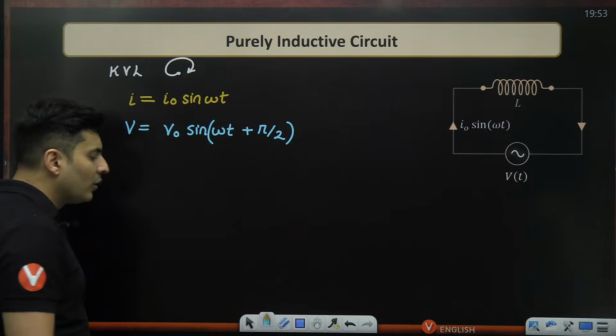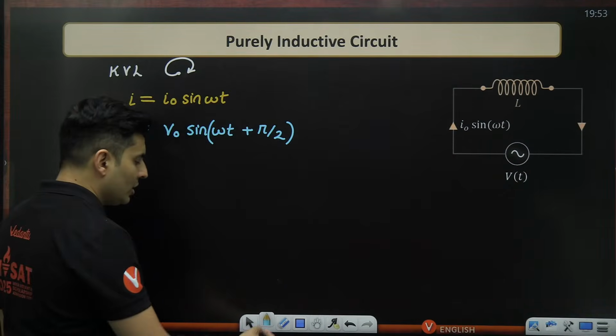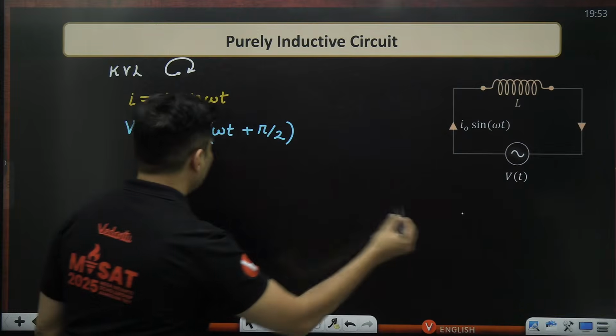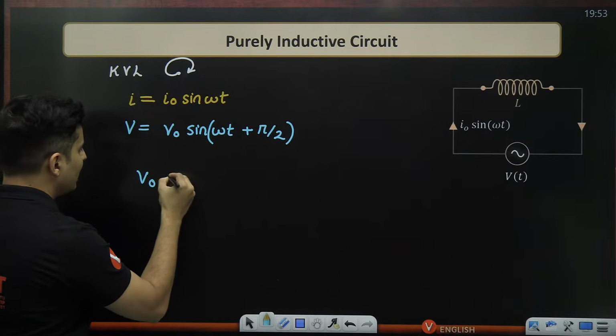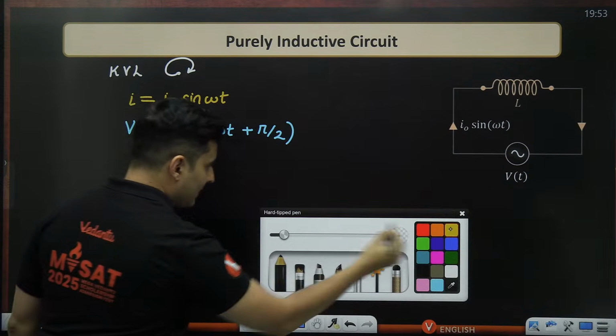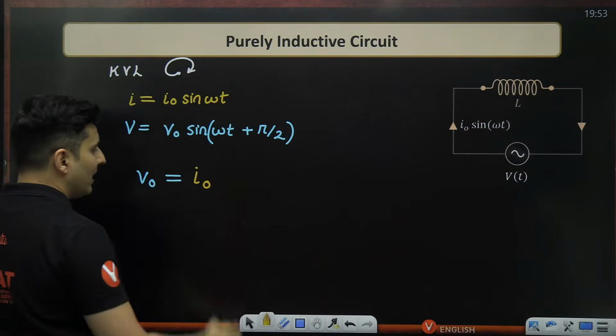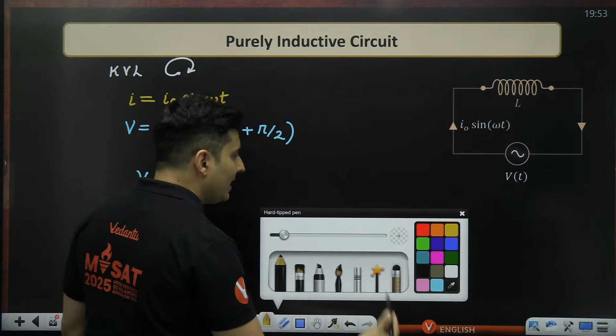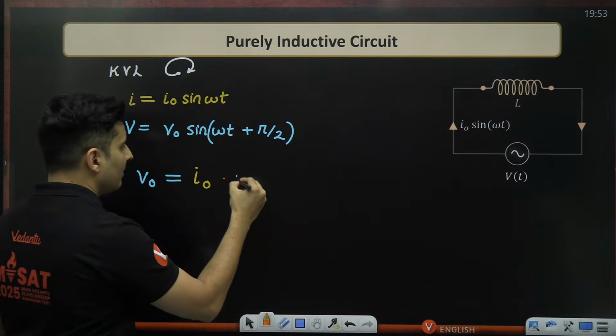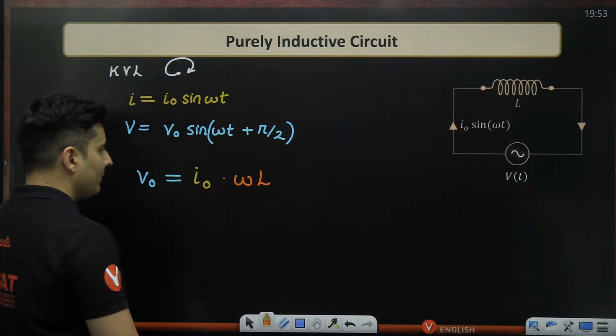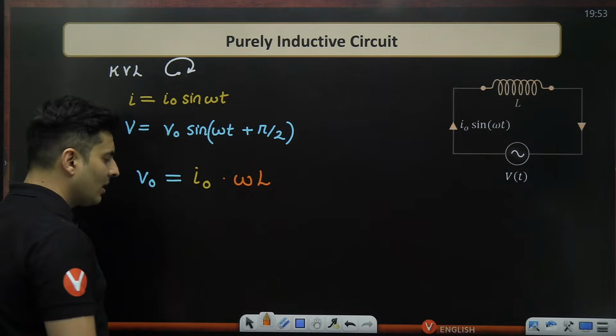Now, if you do the math and compare, you will notice that the voltage across the inductor is the current passing through the inductor multiplied by a number which is omega into L. Now, think logically, guys.